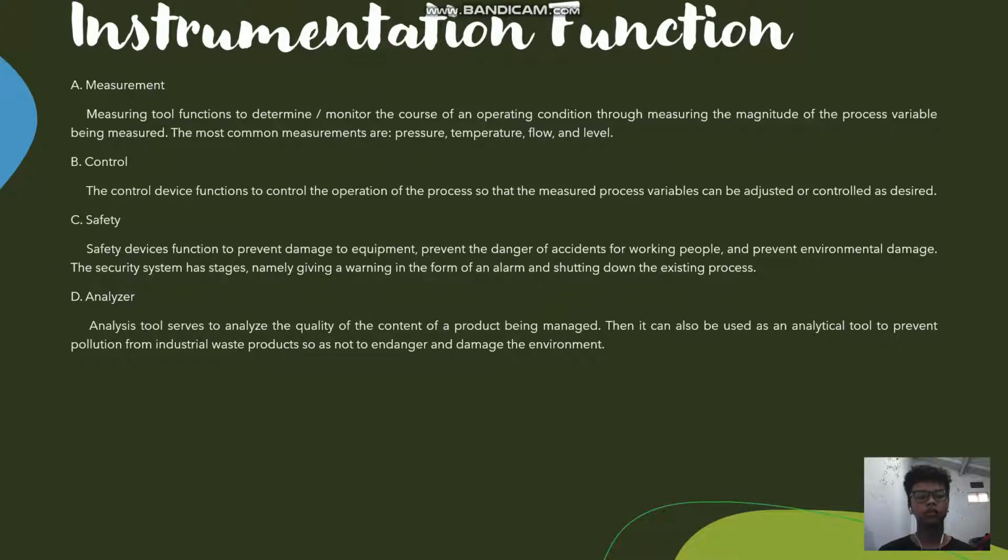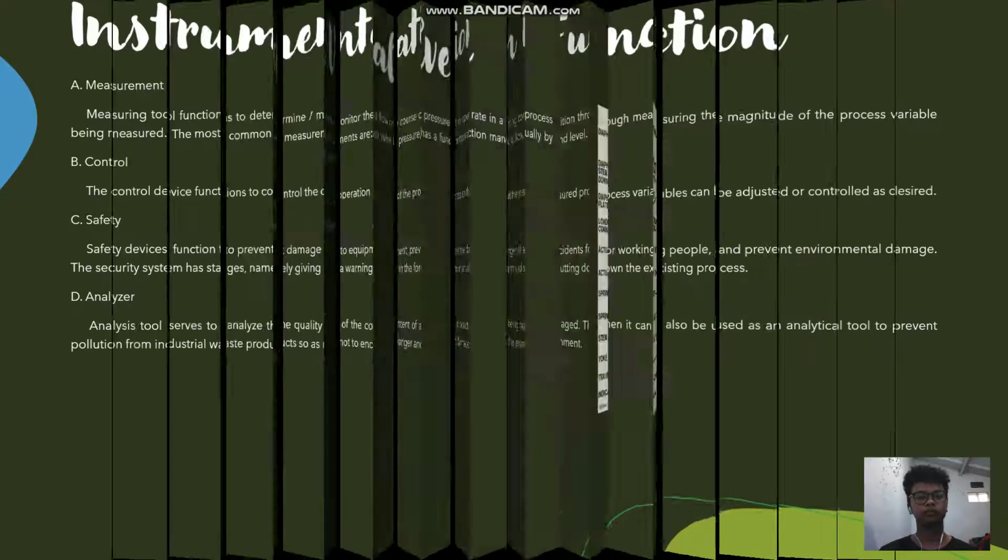Analysis tool serves to analyze the quality of the content of a product being managed. Then it can also be used as an analytical tool to prevent pollution from industrial waste products so as not to endanger and damage the environment.